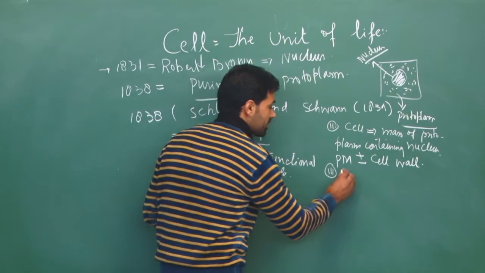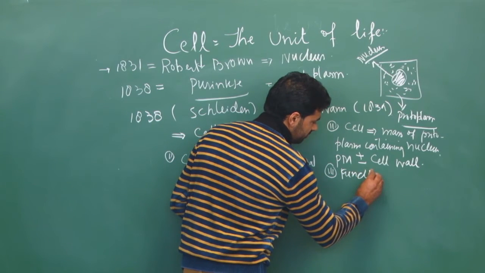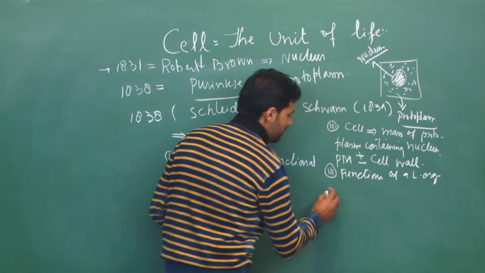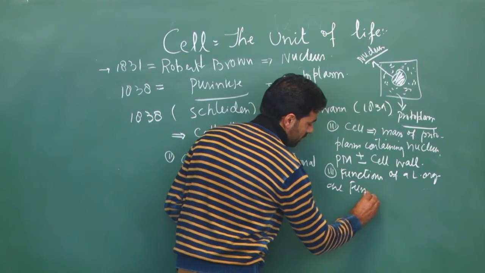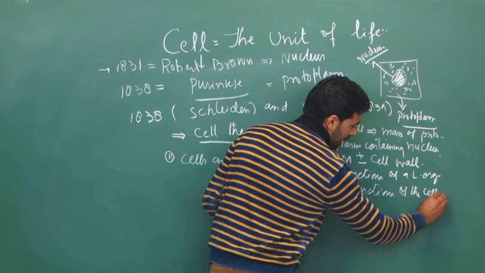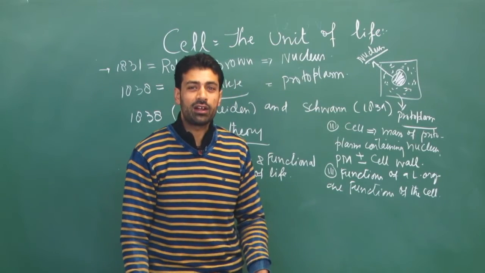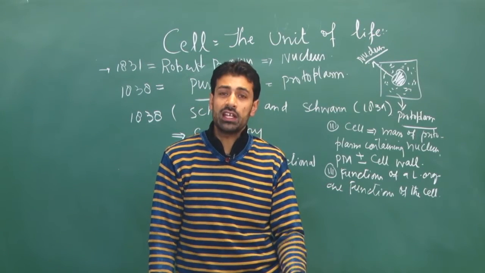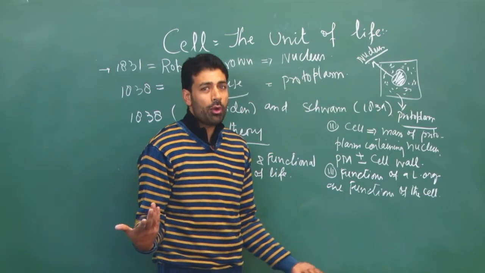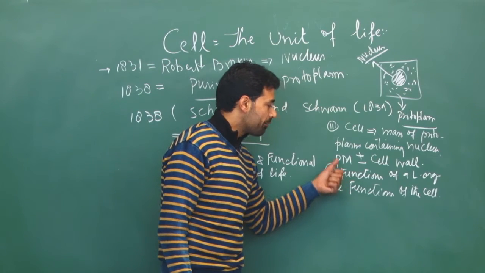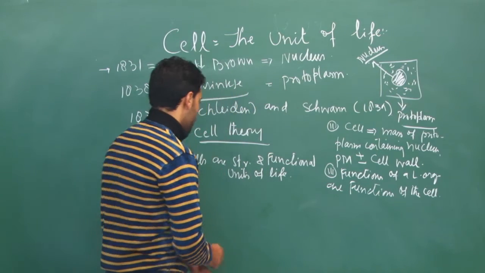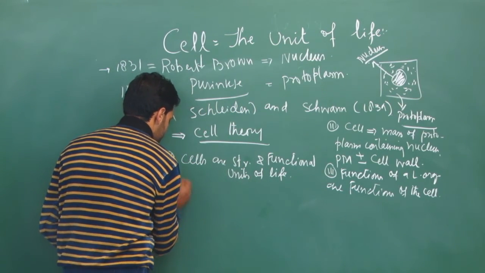So functions of a living organism are functions of the cell. If I ask why you are not capable of carrying photosynthesis, you will say, sir, our cells are not capable of carrying photosynthesis, so our body cannot show this activity. So these are the functions of a living organism or functions of the cell. One more postulate related to this.